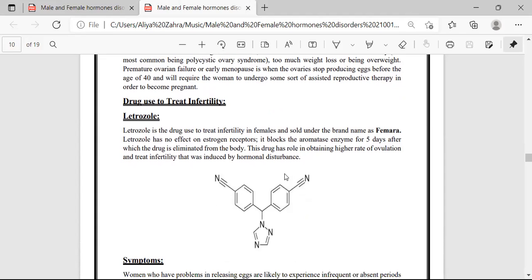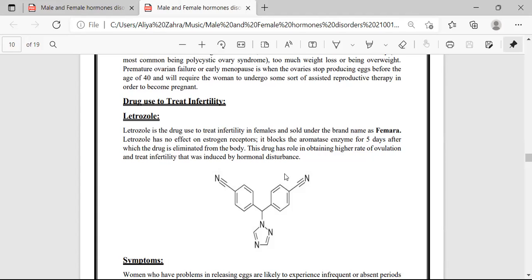The next is the drug used to treat infertility. Here is a drug named letrozole. Letrozole is a drug used to treat infertility in females and sold under the name Femara. Letrozole has no effect on estrogen receptor.